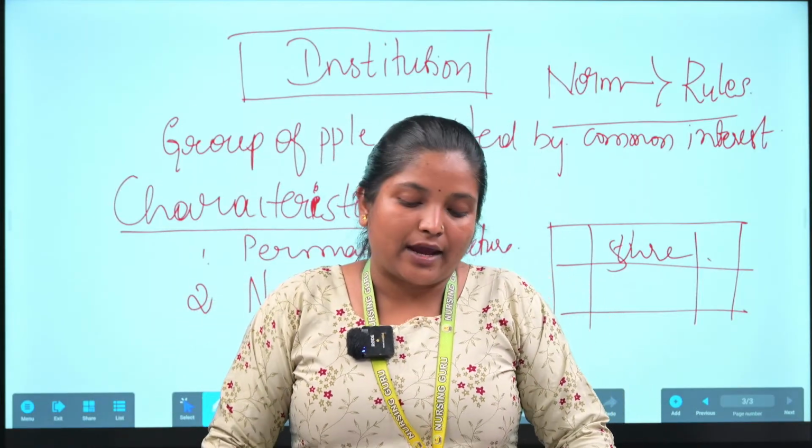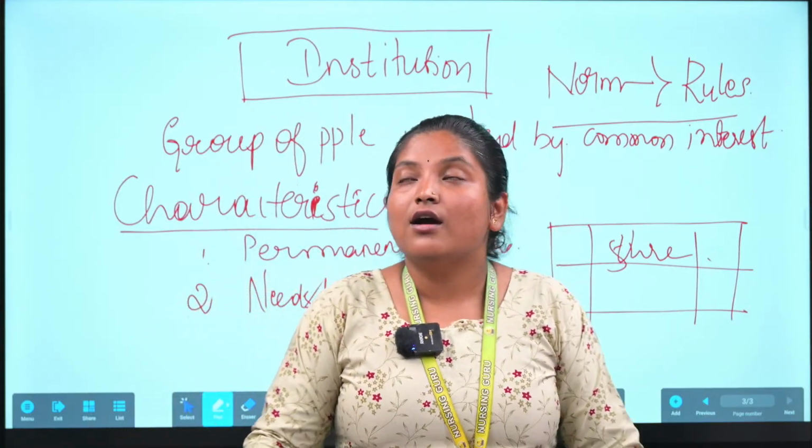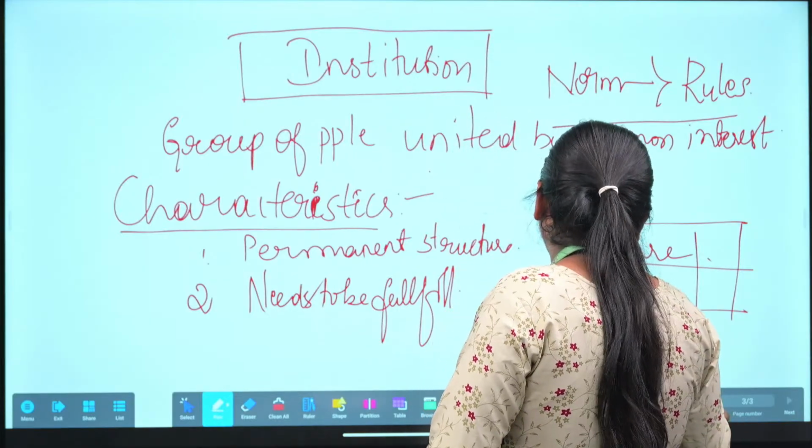Then permanent behavior pattern. Social institutions have fixed behavior. So here also regulation of the relations will be there. Certain relations should follow the specific relation partners. The next one is a permanent behavior pattern. Certain permanent things will be there. Individuals are accustomed to these, therefore institutions prevent changes coming into the society.